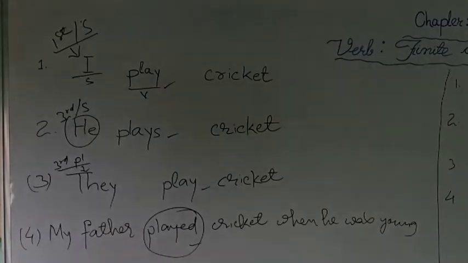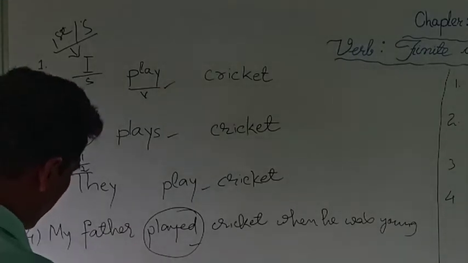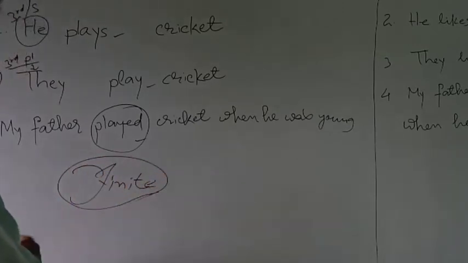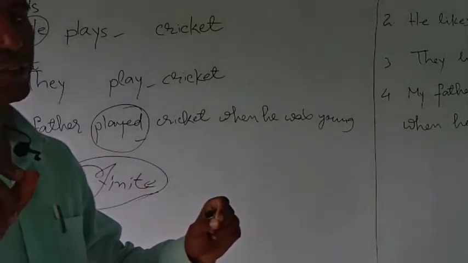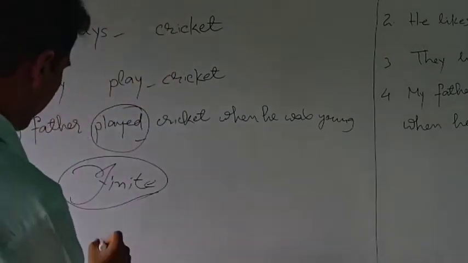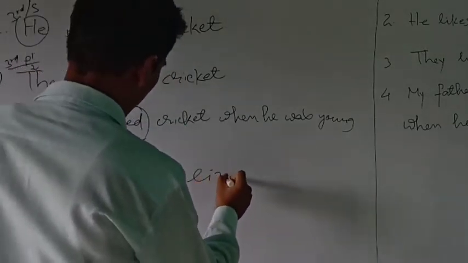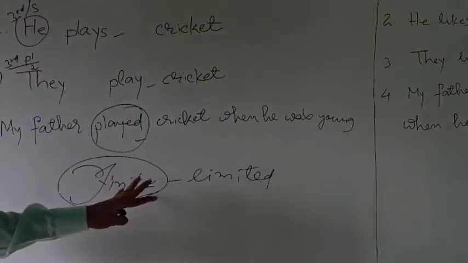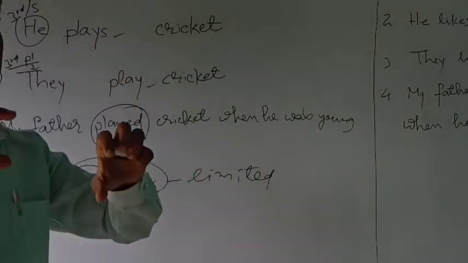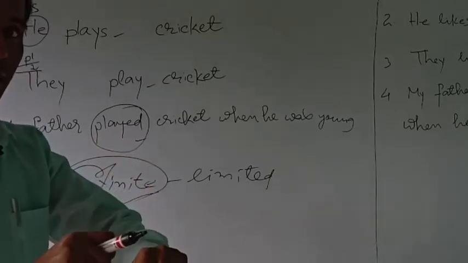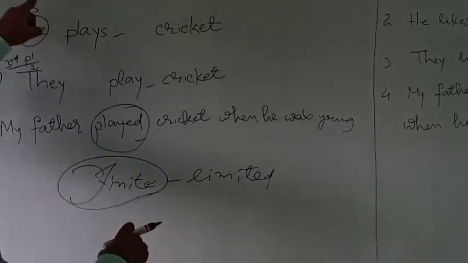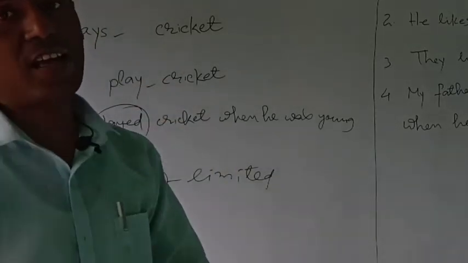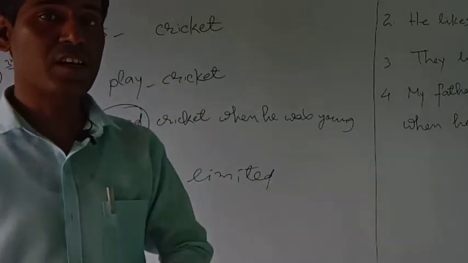From the name itself we can understand: finite. The literal meaning of the word finite is limited. That means this verb play is controlled or limited by the number and person of the subject, as well as the tense of the sentence.